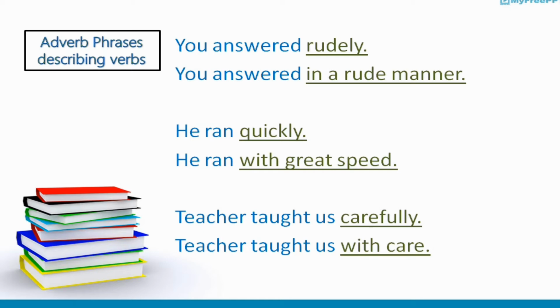Let's have a third example. Teacher taught us carefully. In this sentence, carefully is an adverb word describing how the teacher taught us. In the second sentence, teacher taught us with care. With care is an adverb phrase describing, just like an adverb word, how the teacher taught us. Both are adverbs. One is an adverb word and the other is an adverb phrase. In this slide, we learned how adverb phrases describe verbs.